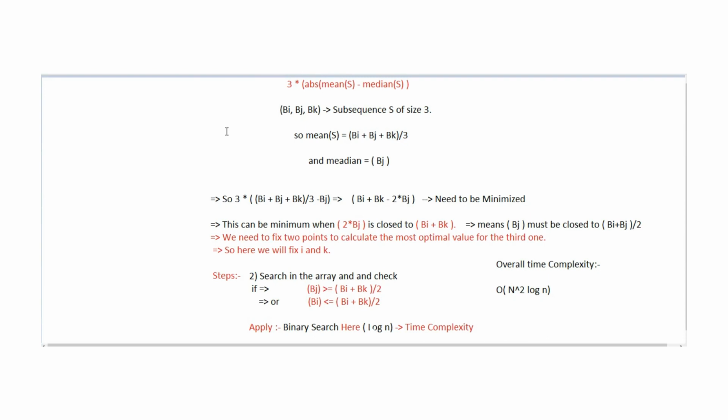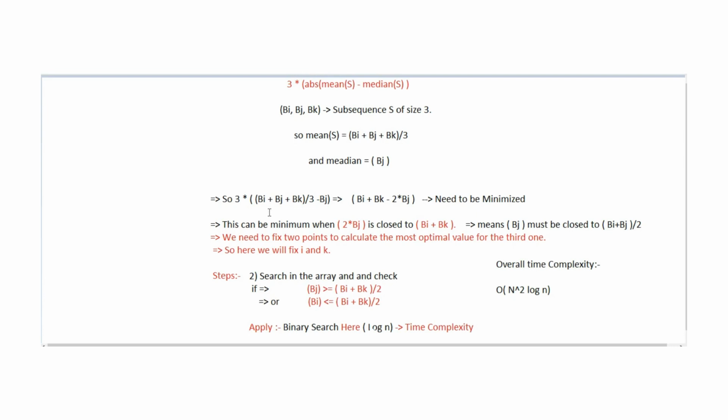The value that we need to calculate is from this formula only. The formula is 3 times the absolute value of mean of s minus median of s. As they have mentioned in the question, we need to choose a subsequence of size 3. Means we can choose any 3 numbers from the array, and we need to minimize this value. So let's take 3 values as bi, bj and bk. And what is the mean of these 3 values? It is simple, bi plus bj plus bk divided by 3. And what is the median? It is nothing but the middle value. So bj is the middle value. So this is our median. So we need to minimize this value.